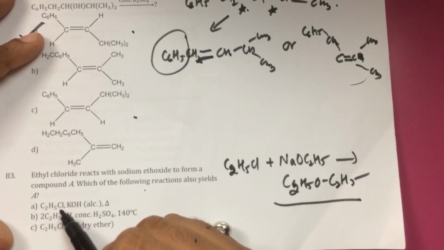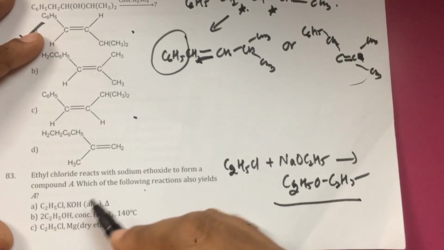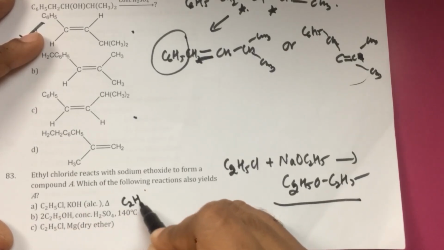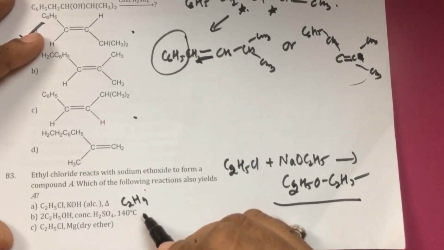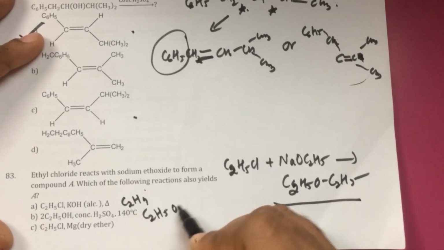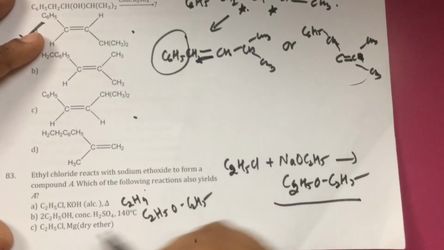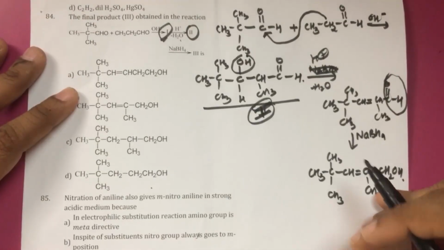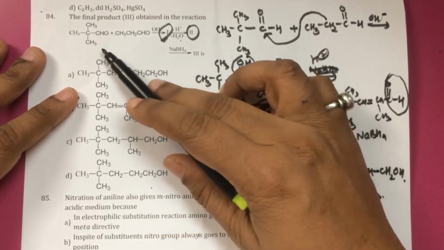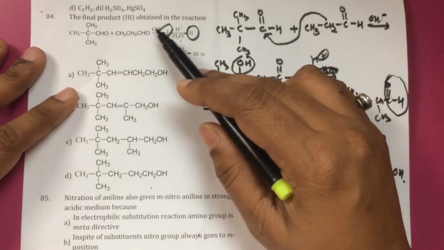Option A, when C2H5Cl is reacted with KOH, this gives the formation of alkene C2H4. Option B, this is a continuous etherification process which will give us the formation of the ether. Therefore, option B.